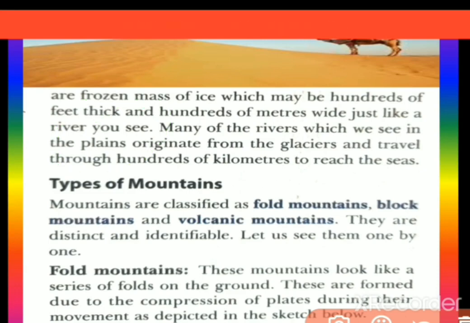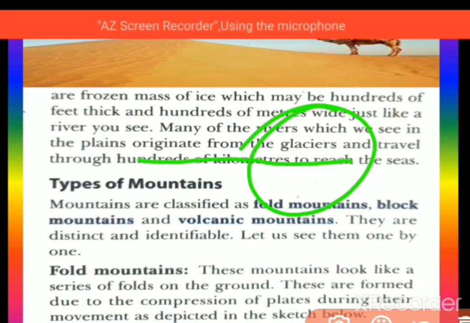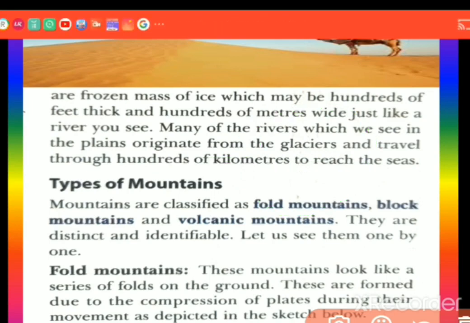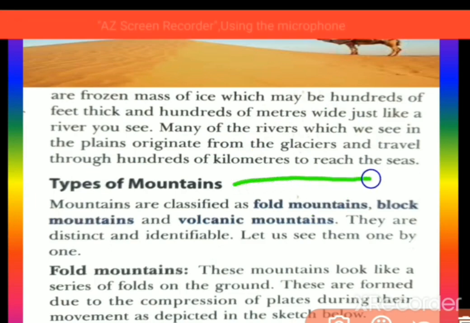They can be thousands of kilometers long and thousands of meters wide, like a sea. Many of the rivers which we see in the plains originate from glaciers. Keep in mind most of the rivers start from glaciers and travel through hundreds of kilometers to reach the seas.